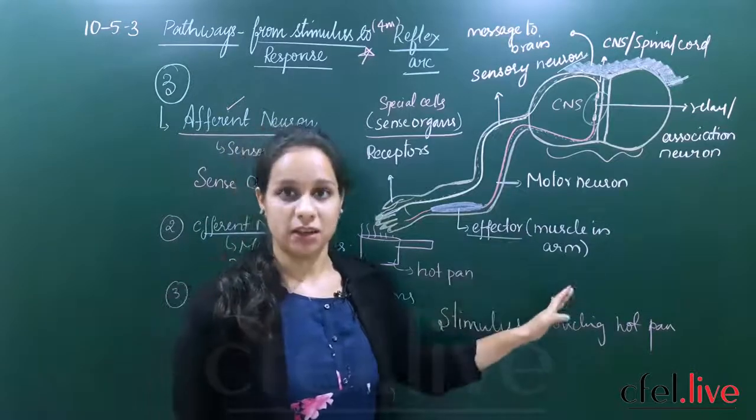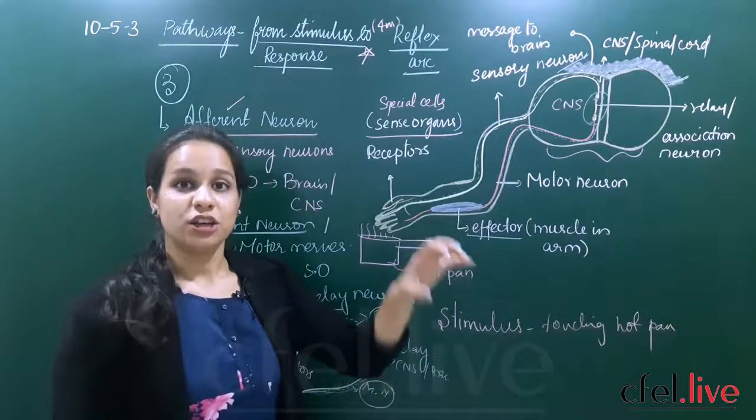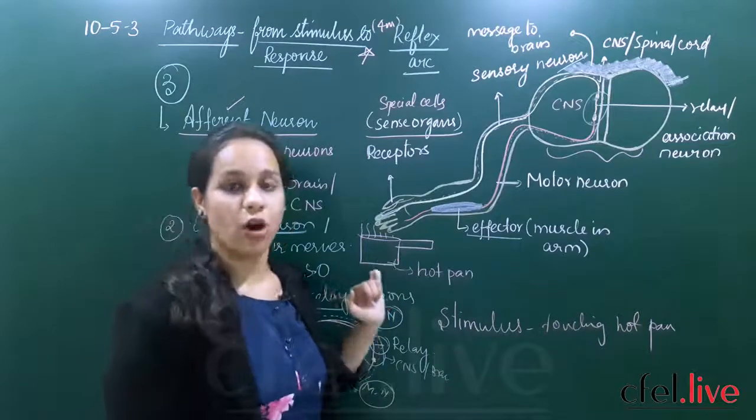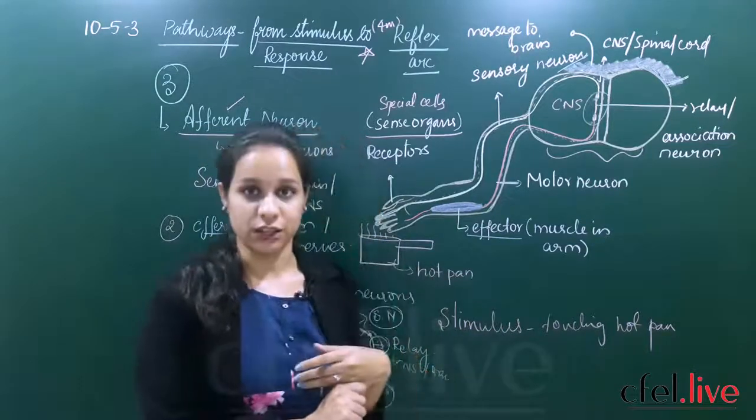It may be a muscle in an arm. Here it is a muscle in an arm, if you can see. Effector, because your muscles at least should show reaction here. You are withdrawing your hand from this hot pan. How are you able to withdraw? When your muscles and your brain are in coordination.